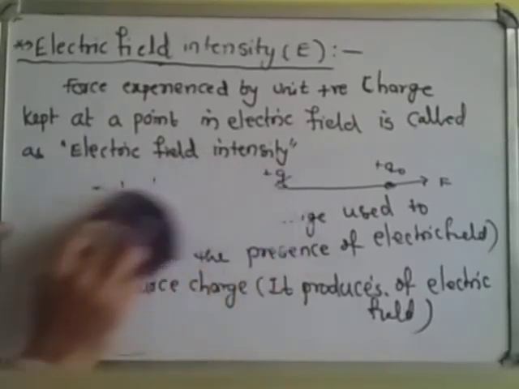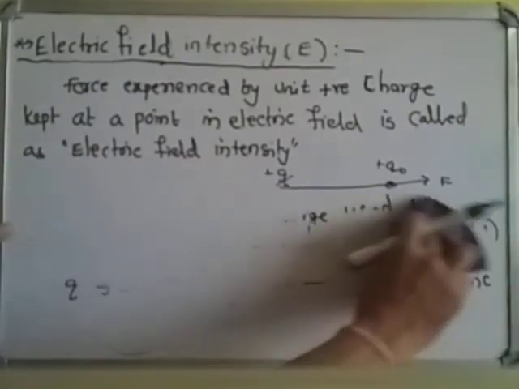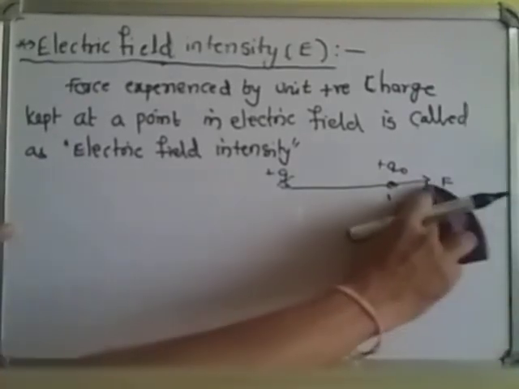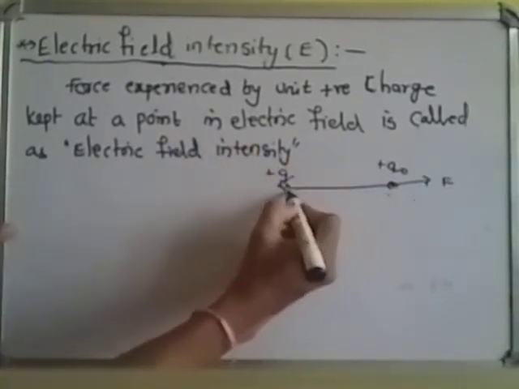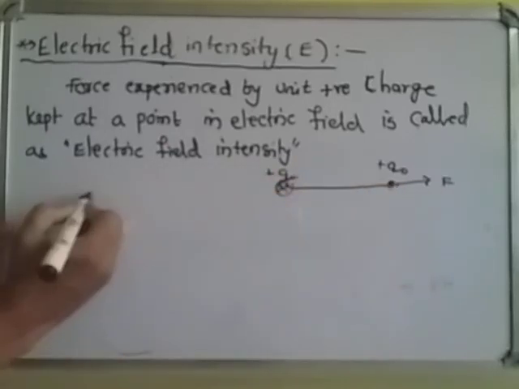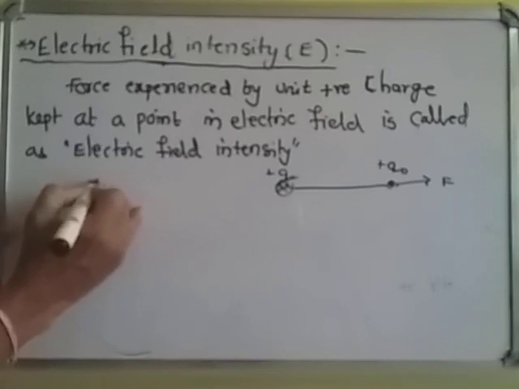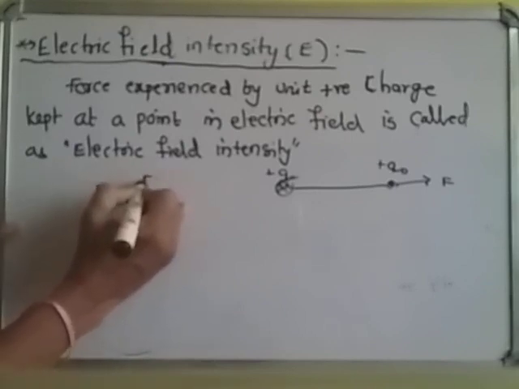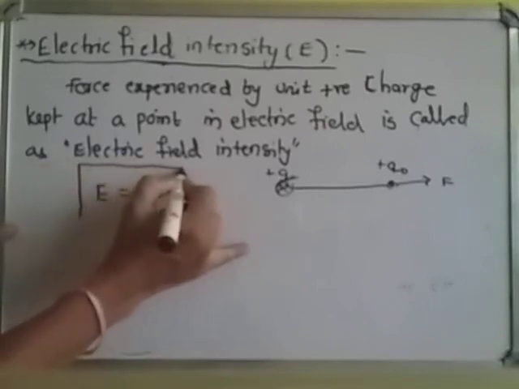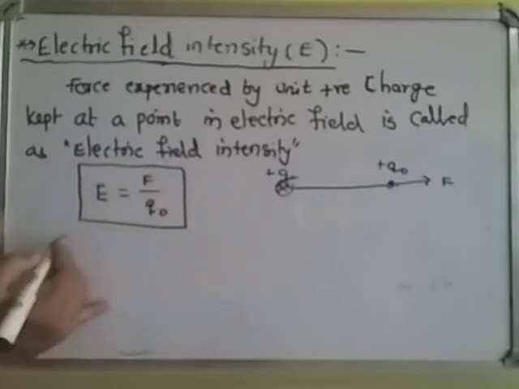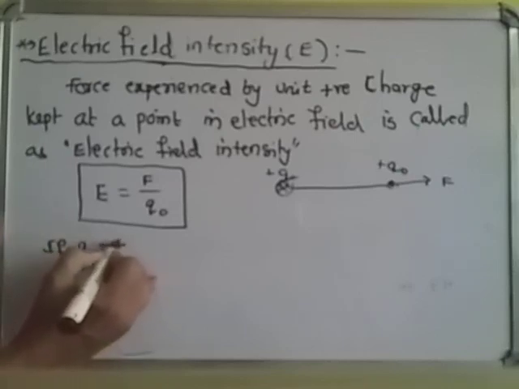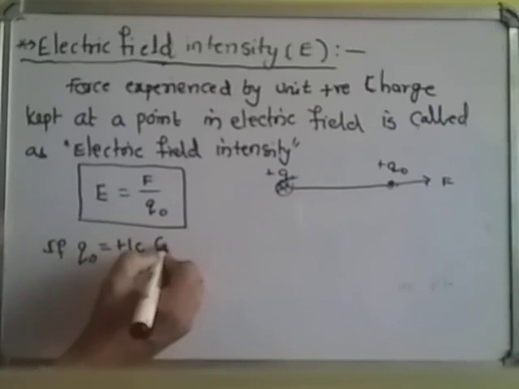that, what is it according to the definition? Force experienced by unit positive charge. The formula is electric field intensity is equal to F by Q naught. If we take the Q naught as plus 1 coulomb, that is 1 unit,